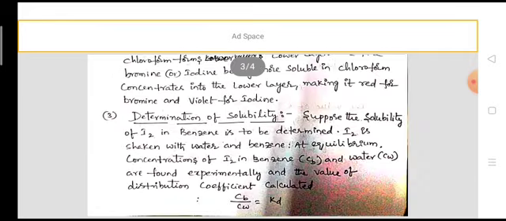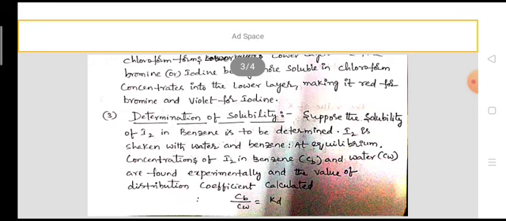Okay, once again I repeat, determination of solubility. Suppose the solubility of iodine in benzene is to be determined. Iodine is shaken with water and benzene. At equilibrium, the concentration of iodine in benzene, that is Cb, and the concentration of iodine in water, that is Cw, are found experimentally, and the distribution coefficient, that is Kd, is calculated.